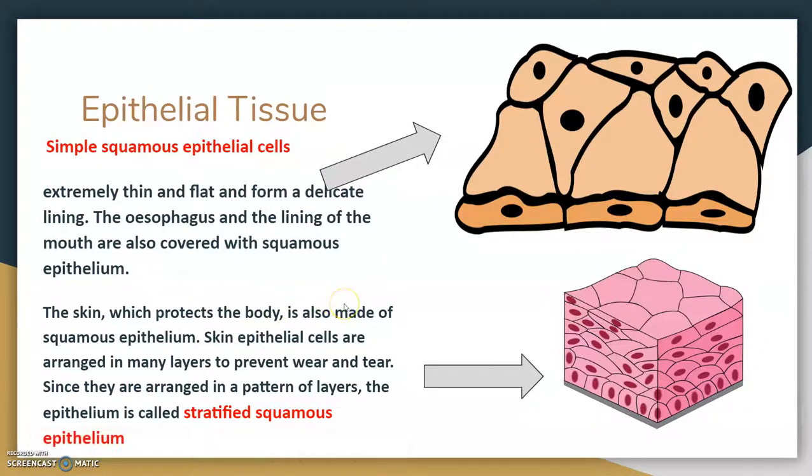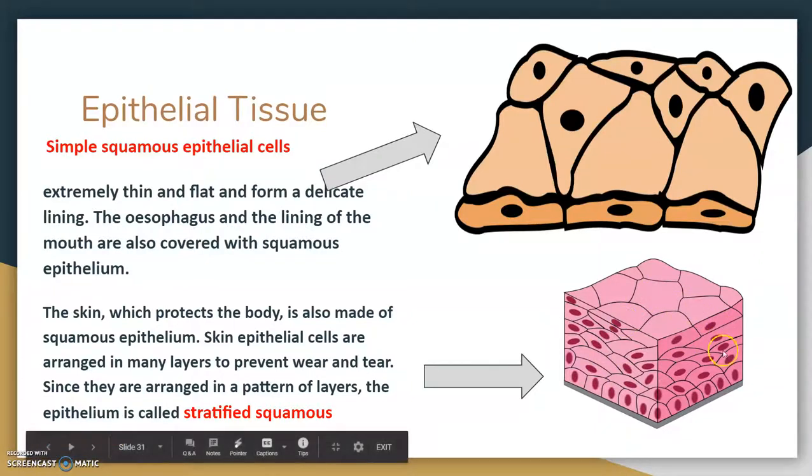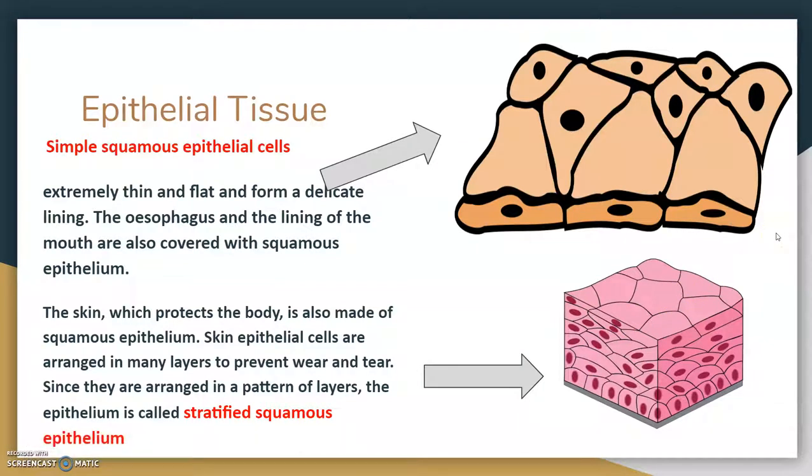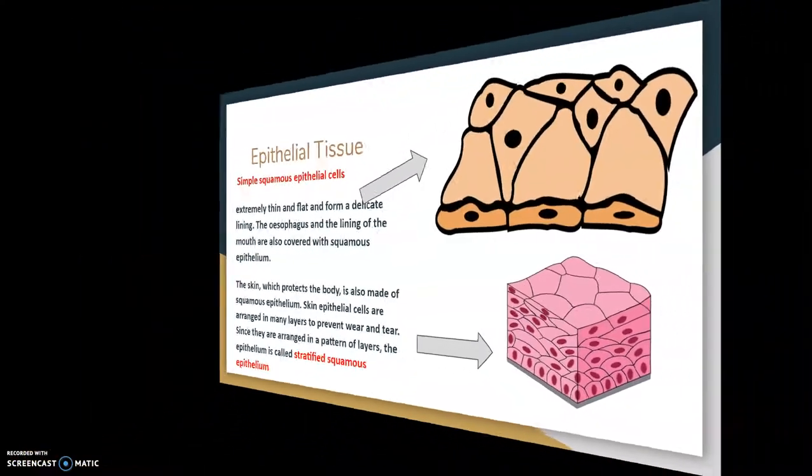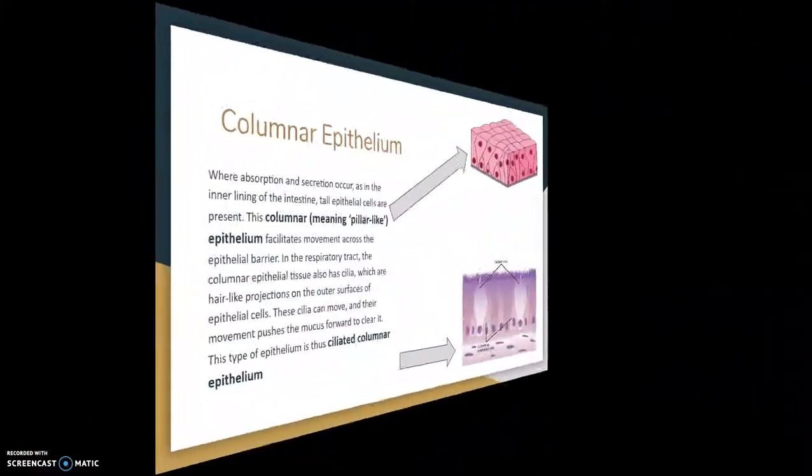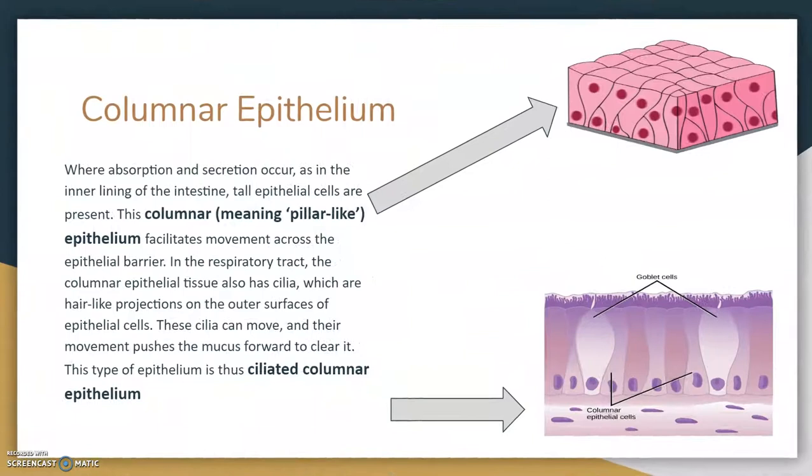Skin epithelial cells are arranged in many layers. You can see here in the diagram, they are arranged in many layers to prevent wear and tear. Since they are arranged in a pattern of layers, the epithelium is called stratified squamous epithelium. Now, where absorption and secretion occur, as in the inner lining of the intestine, tall epithelial cells are present, and these are columnar, meaning pillar-like epithelium.